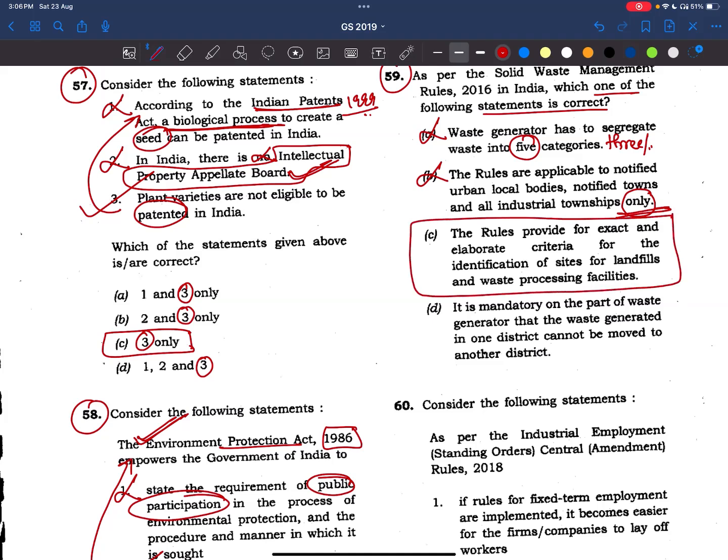These rules are made for this sake only. They identify the criteria for landfilling sites and waste processing facilities so that the solid waste which is collected can be disposed of correctly.